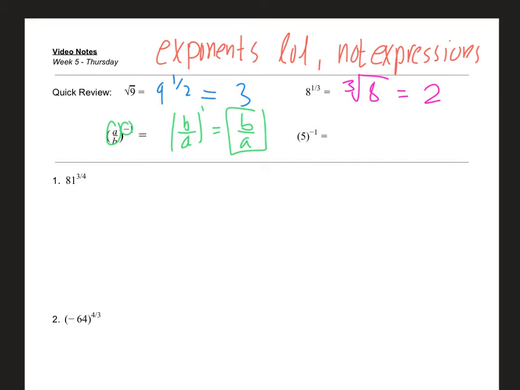Well, when I got a 5 in the parentheses right there, and I got that -1 exponent, it's going to be a little different than when I've got these guys over here, this fraction, because I don't have a fraction right here. So I've got to make me a fraction. So 5 as a fraction is just 5 over 1 to that -1 exponent. And then that negative in the exponent just means I'm going to flip-flop that fraction, take the reciprocal, if you will. So when I take that, I'm going to get a 1 over 5, because I've just flipped that fraction to the first power. But then we all know anything to the first power is just going to be itself. So that answer is just going to be 1 over 5.